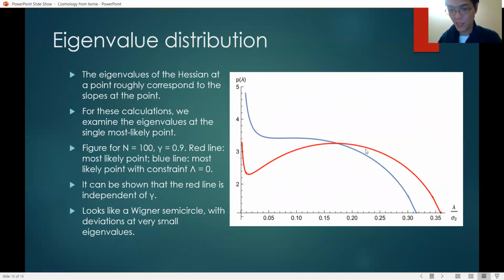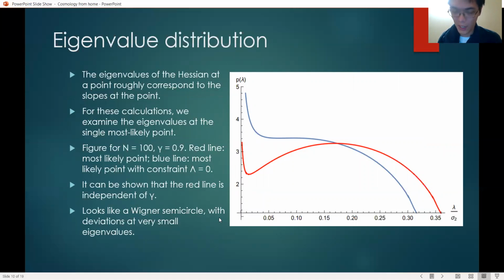It can be shown that the red line is independent of gamma, but the blue line will vary. So the red line looks like the Wigner semicircle with a deviation at the bottom, the small eigenvalues. If you do not know what the Wigner semicircle is, it is what the eigenvalues look like if there are absolutely no constraints. So it looks like this. And because there are no constraints, there is some probability that the eigenvalues are less than 0.